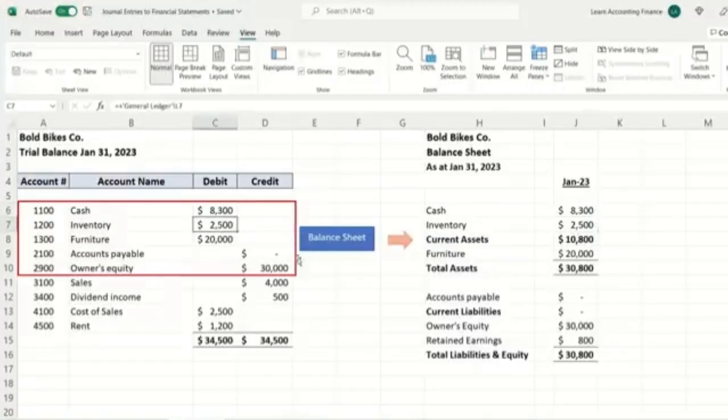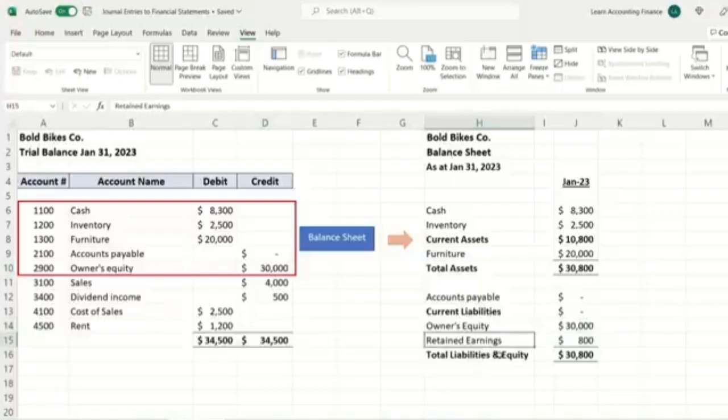Inventory 2,500. That's the sum of current assets. Furniture we know is a non-current asset, and the balance at the end of the month is 20,000. So we have total assets of $30,800. On the other hand, we have no accounts payable at this point, zero. So our current liabilities are zero. However, we have owner's equity of 30,000, which is this.